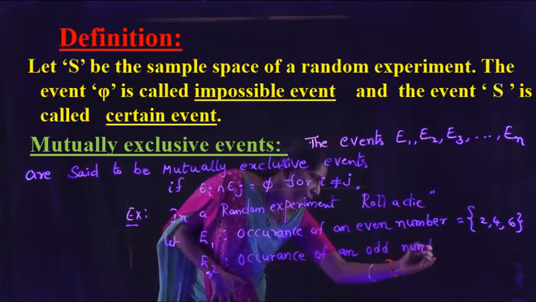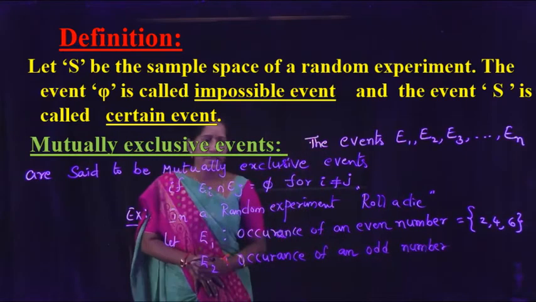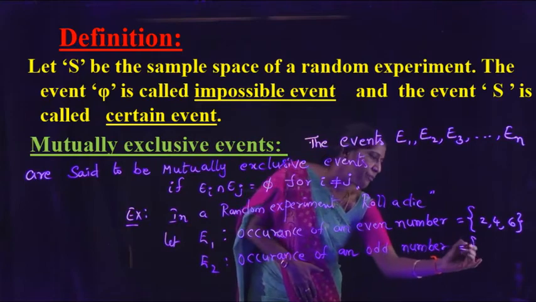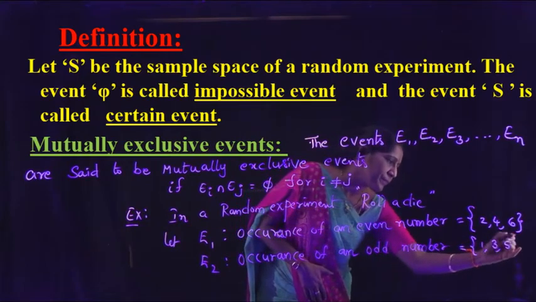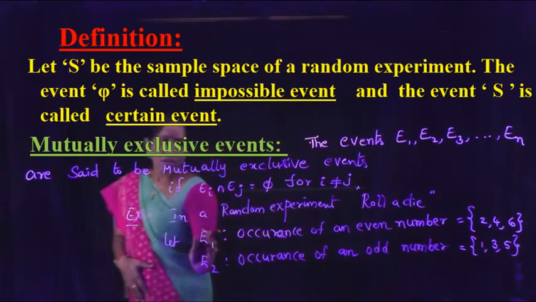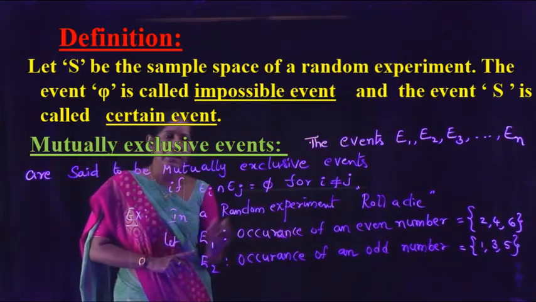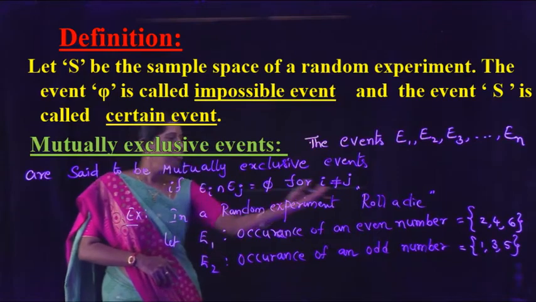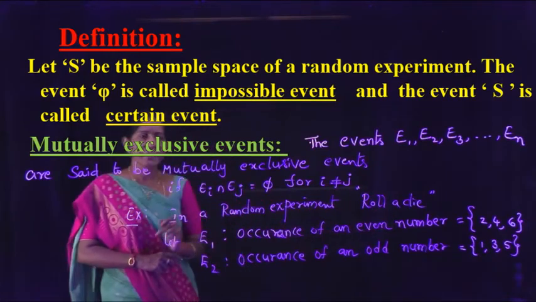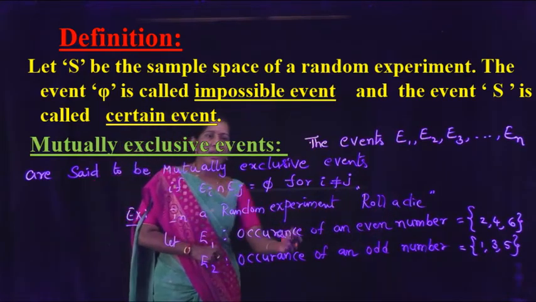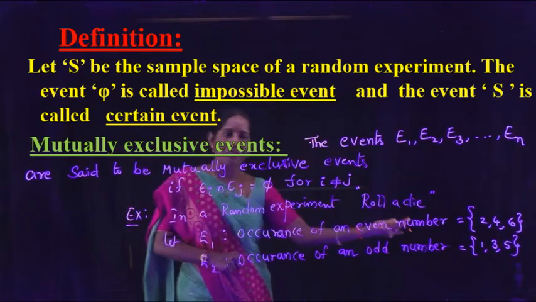In a random experiment, roll a die. Odd numbers 1, 3, 5. Now, if we observe these two events, E1 be the event that occurrence of an even number 2, 4, 6. E2 be the event that occurrence of an odd number 1, 3, 5.